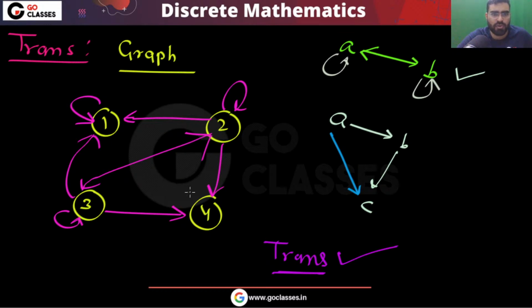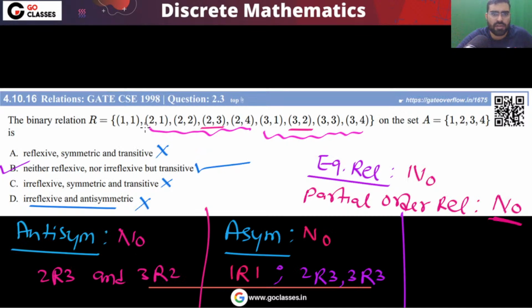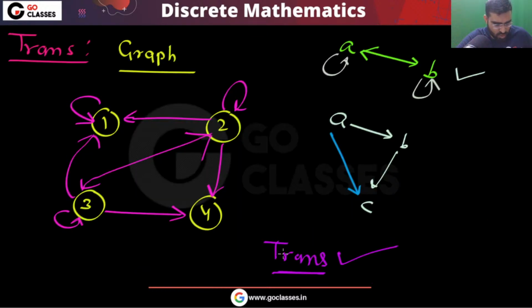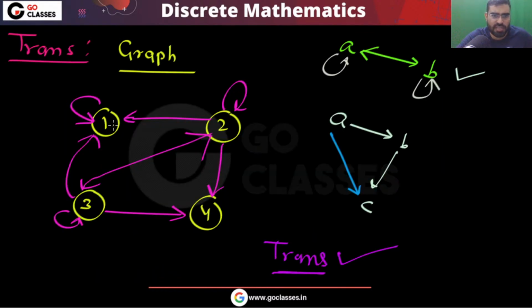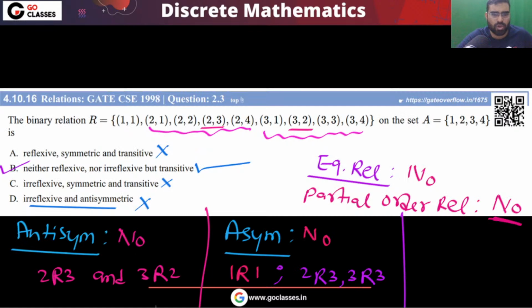We don't need the values from 1 to 4 in this question. Okay, so this is transitive, right? Yes or no? So the answer will be option B. There is no need of this 1 to 4 for transitivity. The transitive property is satisfied in this question. So the answer is going to be option B.